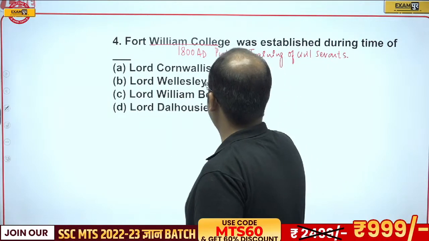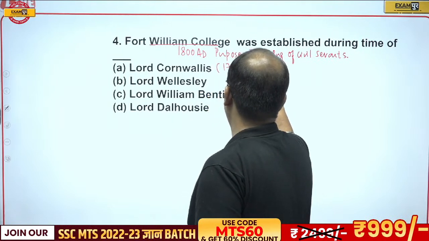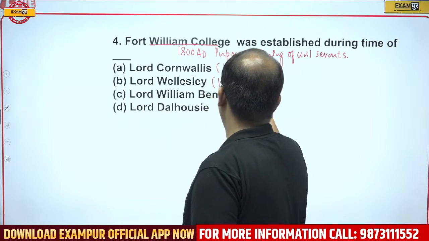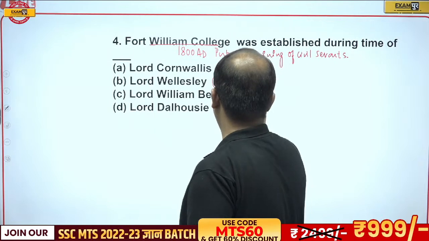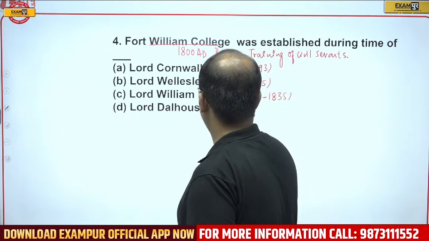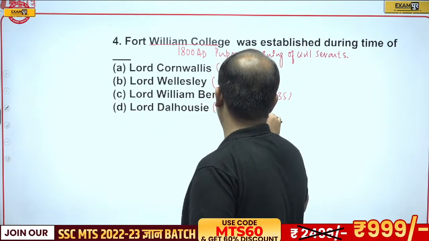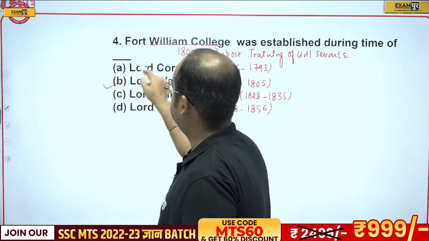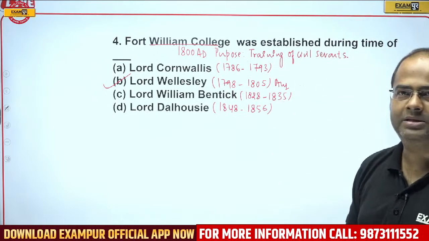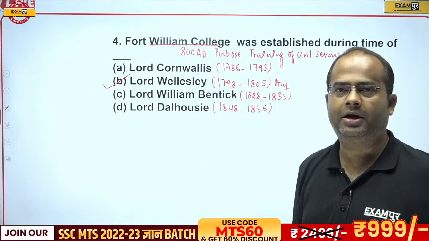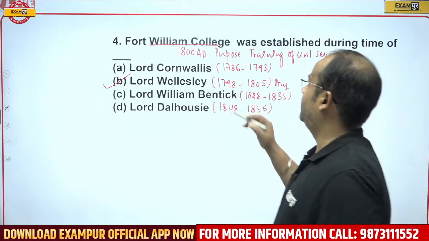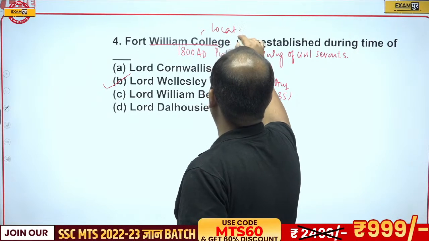Lord Cornwallis 1786 to 1793, then Lord Wellesley 1798 to 1805, William Bentinck 1828 to 1835, and Dalhousie 1848 to 1856. So 1800 comes under Lord Wellesley. So the correct answer will be option B, that is Lord Wellesley, because it was established in 1800. I have discussed this in the topic of Viceroys. It was located in Calcutta.